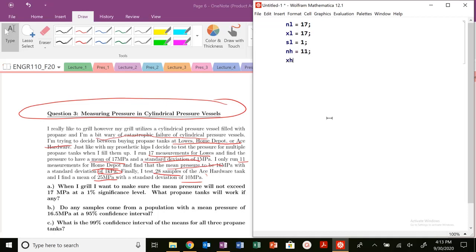My X of H is equal to 16, and the standard deviation for Home Depot is basically 0.01 megapascals, putting everything in megapascals, because that's a kilopascal. I have N of Ace equal to 28, an X of A equals 25, and an S of A that equals 10 megapascals. So those are the values I want to have in my Mathematica notebook.